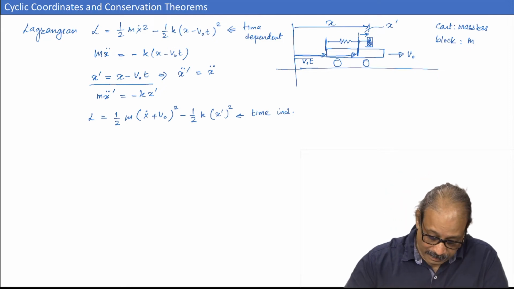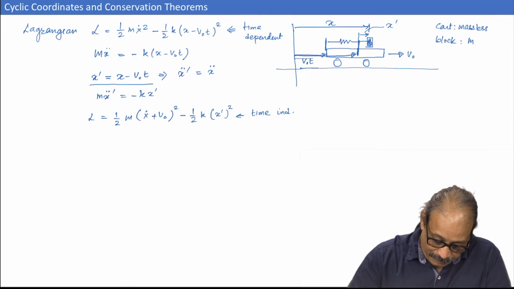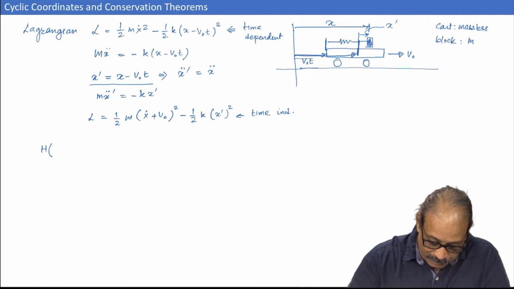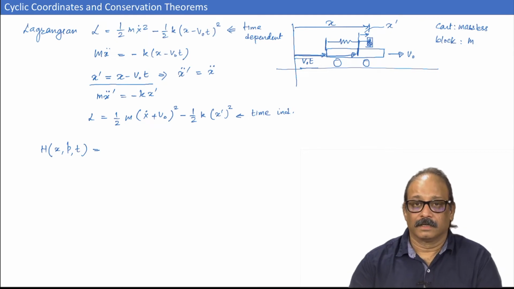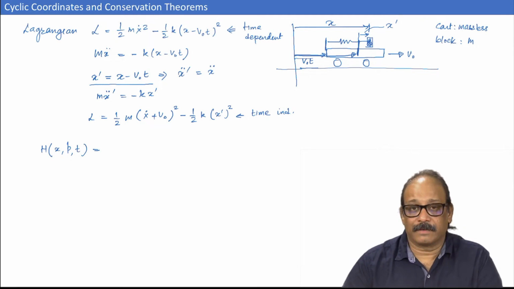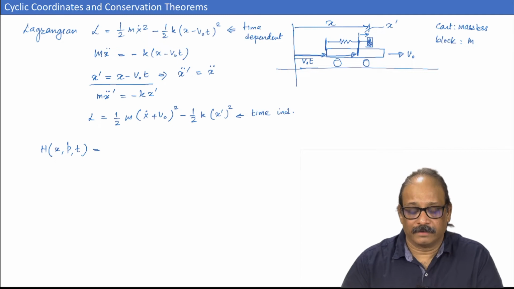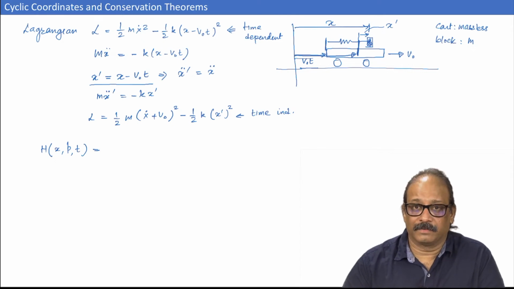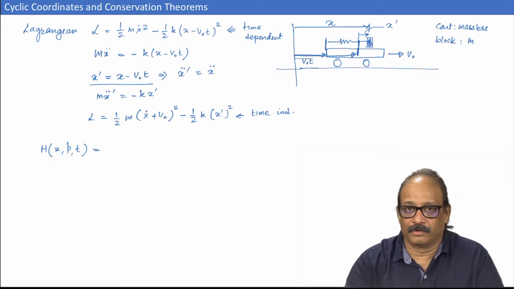Let me write down the Hamiltonian for each one of them. The Hamiltonian, which is a function of x, p and t, x dot just appears in the x dot squared, so the transformation of this L is more or less straightforward.